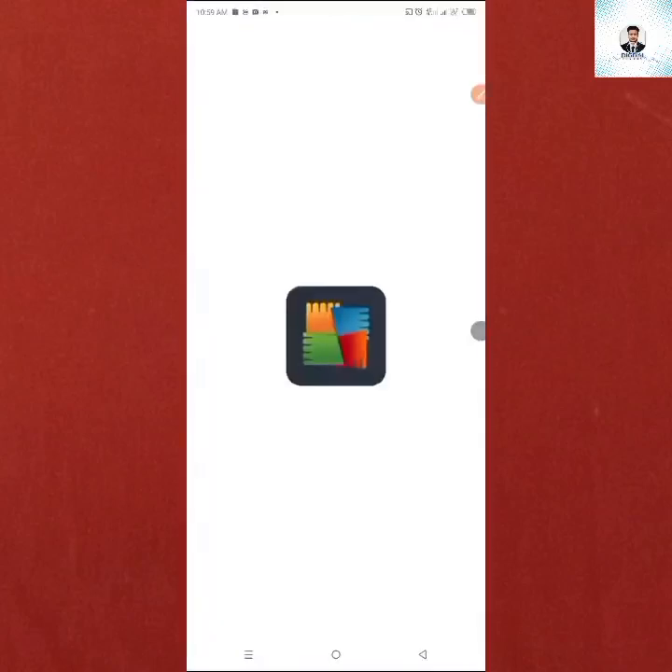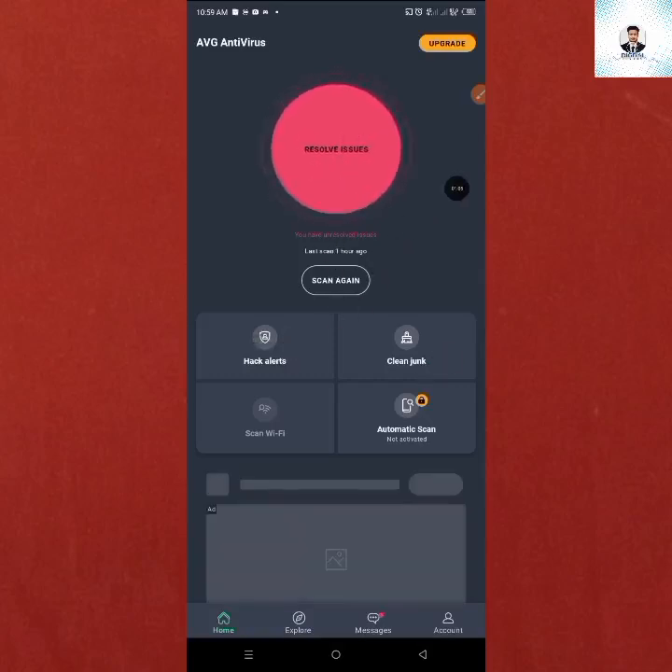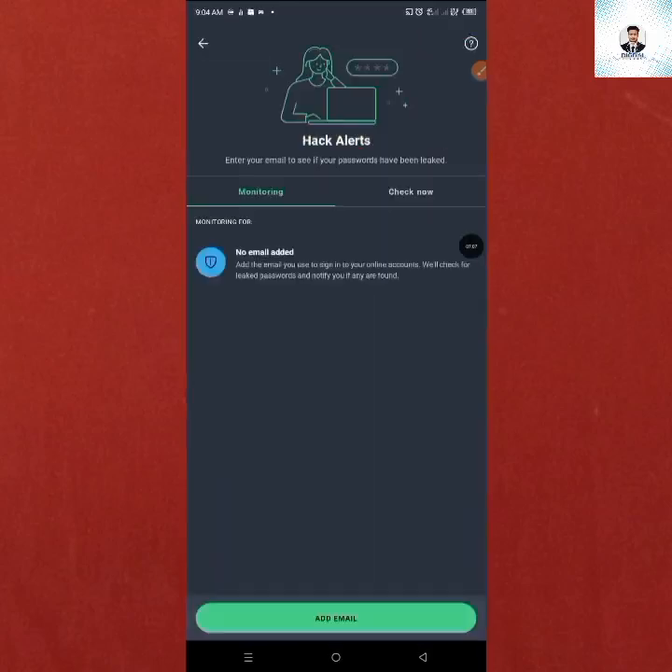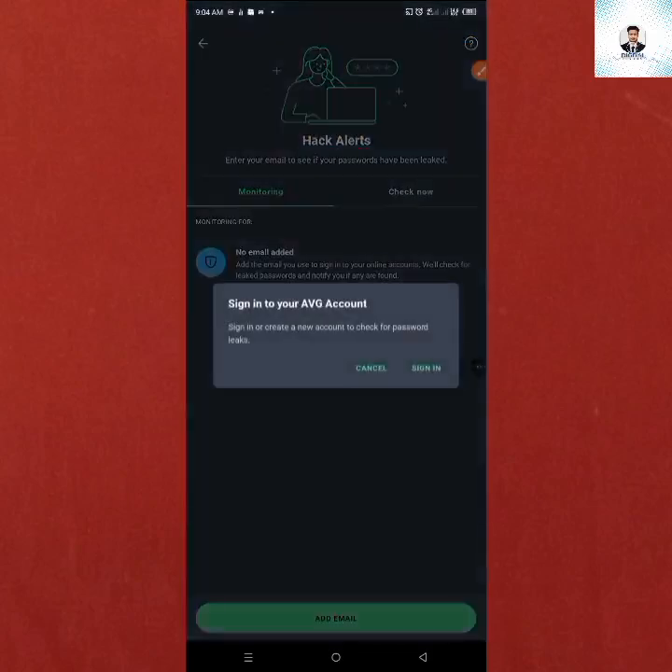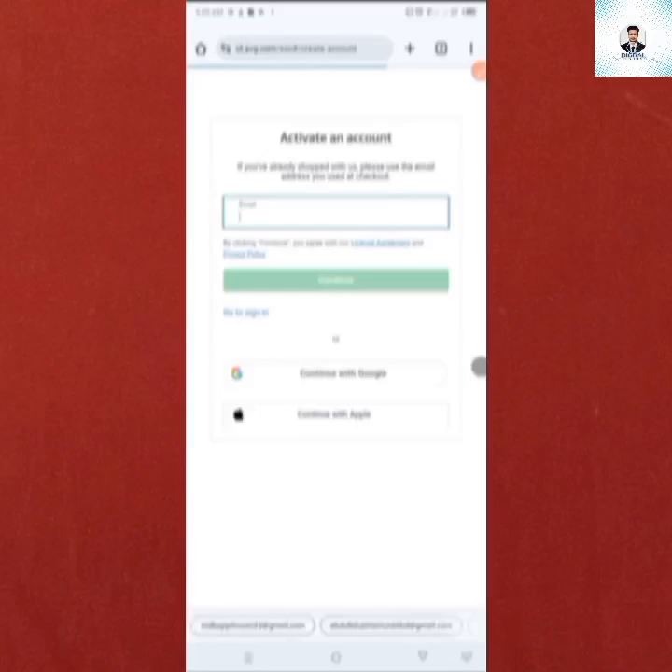After opening the app, you will get an option called scan, and on the left side of it you will get the option called hacker alert. Click on hacker alert from here. After clicking on hacker alert, you will get an option to add a Gmail. For this, click on add email and then you will get the sign in option. From sign in, click on create an account. Then you will give your Gmail here, and after giving the Gmail, you will continue.